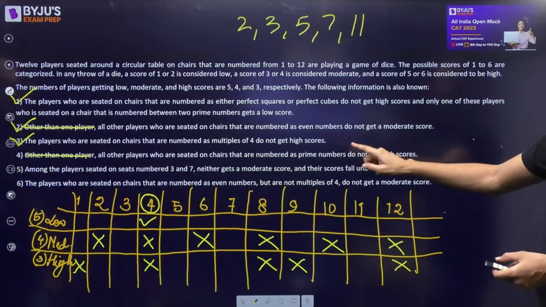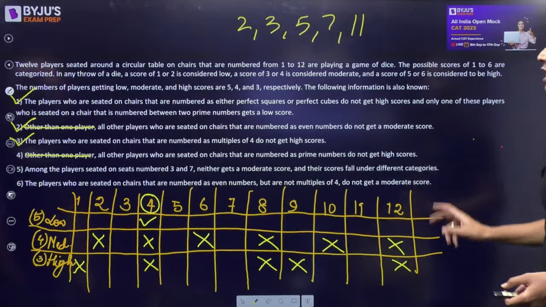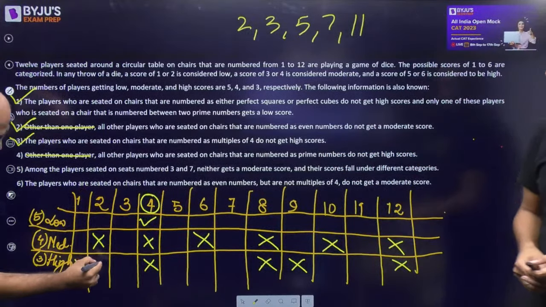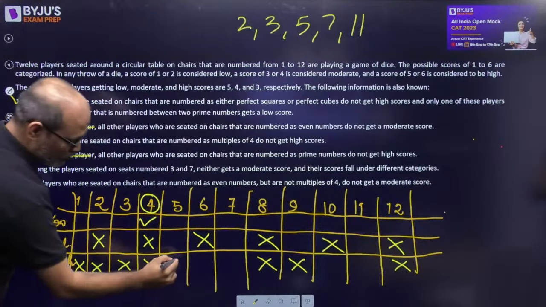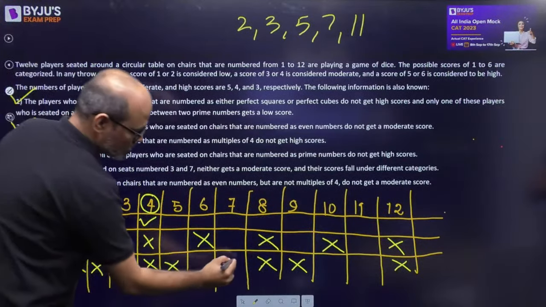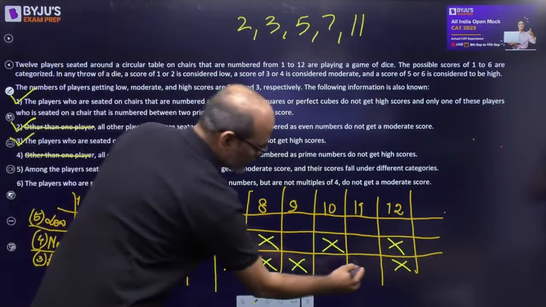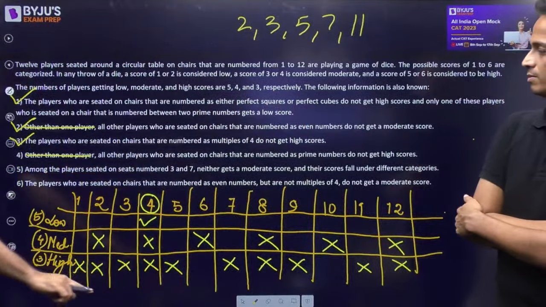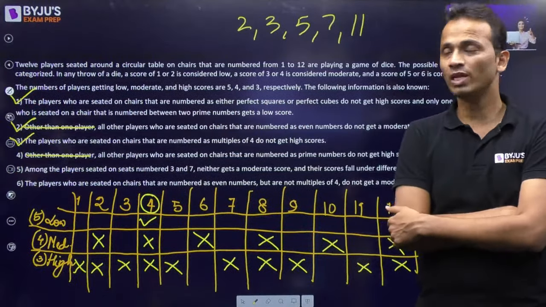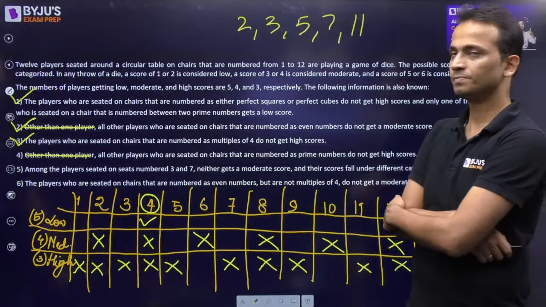So all the players who are seated on prime numbers do not get high. So 2 will not get high. 3 will not get high. 5 will not get high. 7 will not get high. 11 will not get high. But out of these people, one will get high. Okay? Let's move ahead.